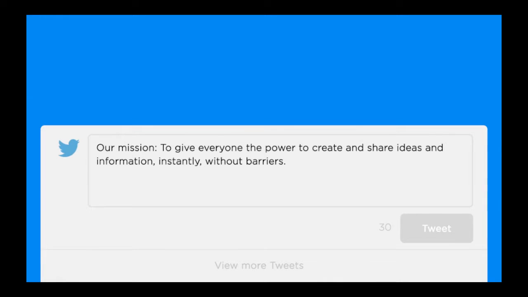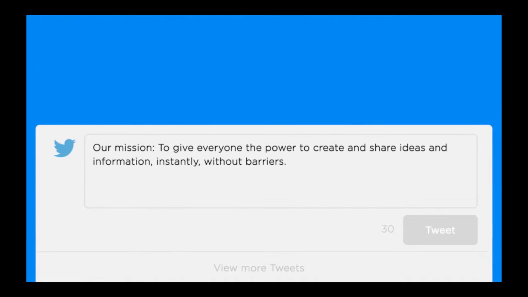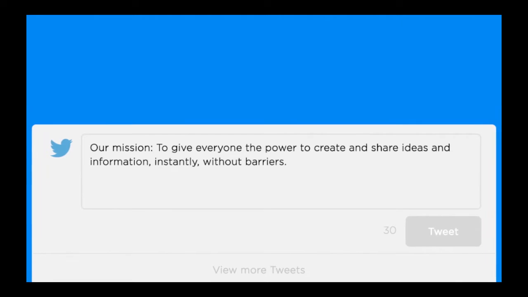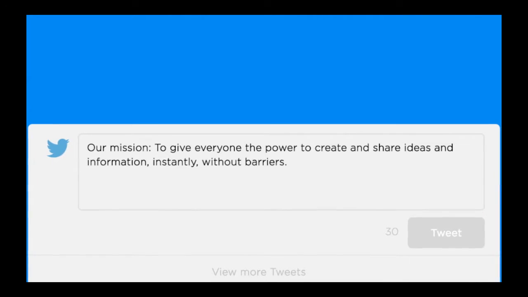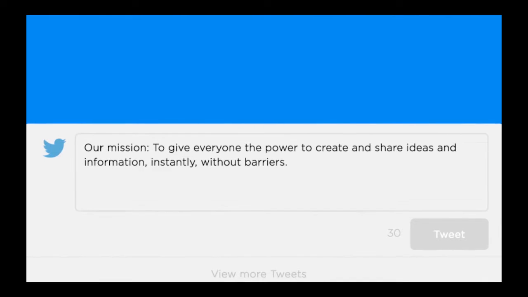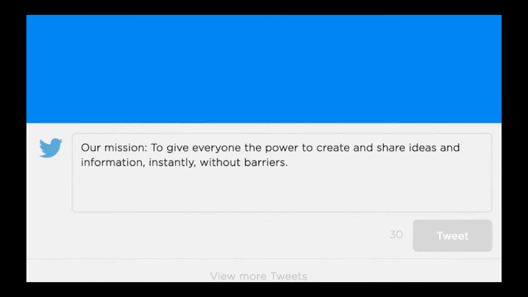So here is a screenshot of Twitter's mission statement: to give everyone the power to create and share ideas and information instantly without barriers. I feel like Twitter does a good job of accomplishing their mission statement by breaking down barriers and allowing users to interact with each other who may not usually have the chance to. You do not have to be friends with somebody or need them to accept your friend request. You can just follow them and gain access to the information they're sharing.